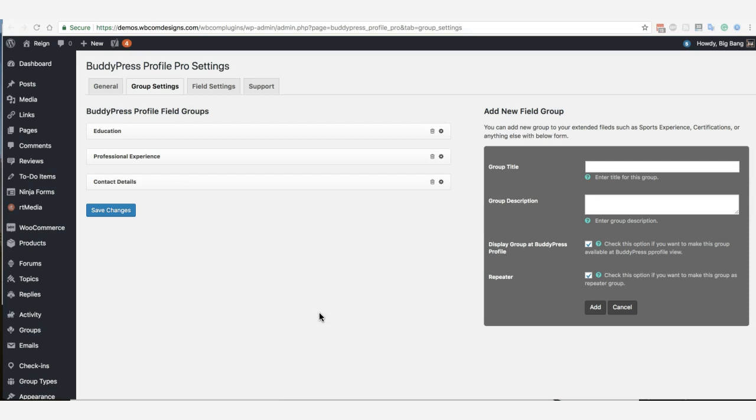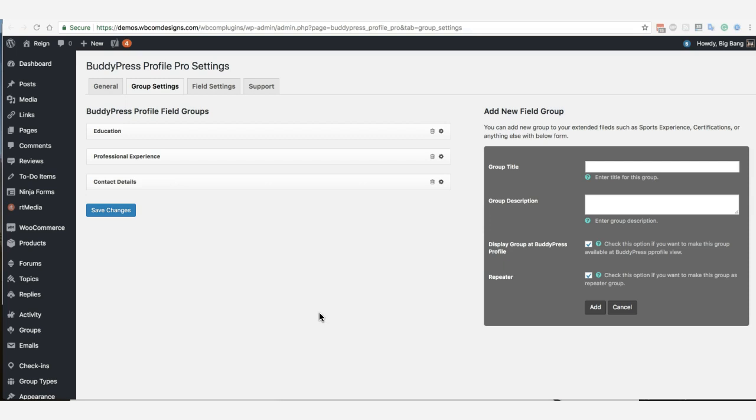First is the field group. You can repeat the complete field group again and again, just like there's a field group education, you can repeat it. And the same for a field group like professional experience, you can repeat it again and again.